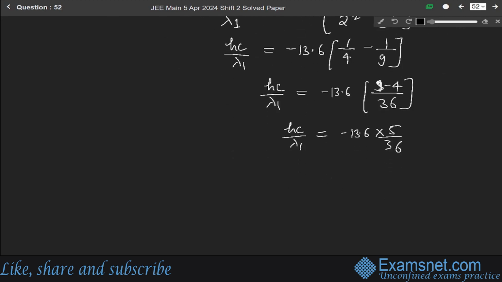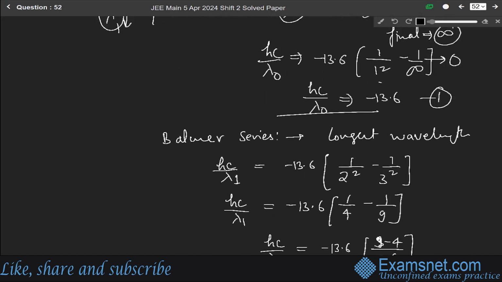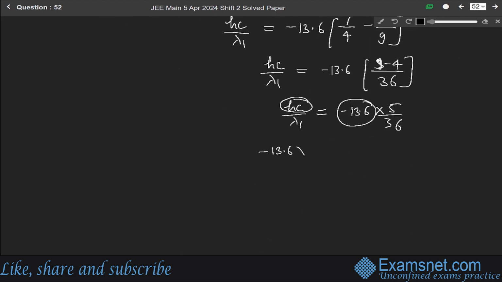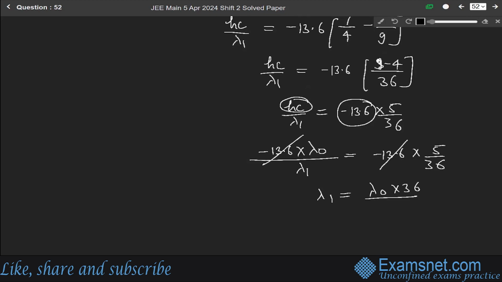So solving it, we get hc over lambda. In place of hc, from equation 1, we can write minus 13.6 into lambda naught. So we can write minus 13.6 into lambda naught over lambda 1 equal to minus 13.6 into 5 over 36. The minus 13.6 cancels on both sides. So we get from here lambda 1 equal to lambda naught into 36 over 5.